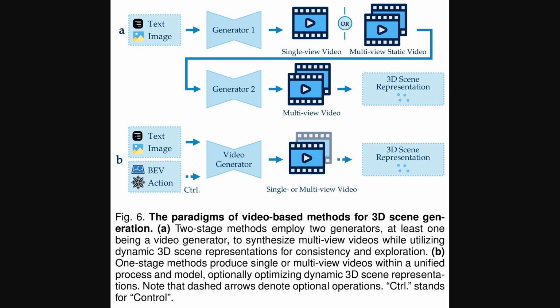Then, Part B illustrates a one-stage approach. In this setup, inputs like text, an image, or even a bird's-eye view, which is a top-down perspective of the scene, along with action commands, go directly into a video generator. This generator produces either single or multi-view video, which then gets converted into the 3D scene. This one-stage process aims for a more unified generation.